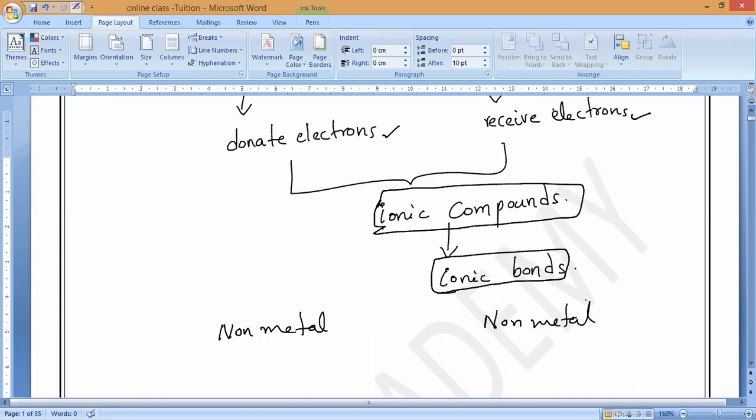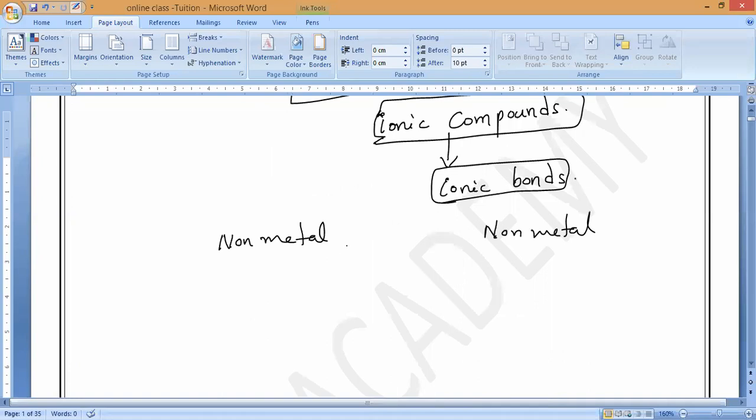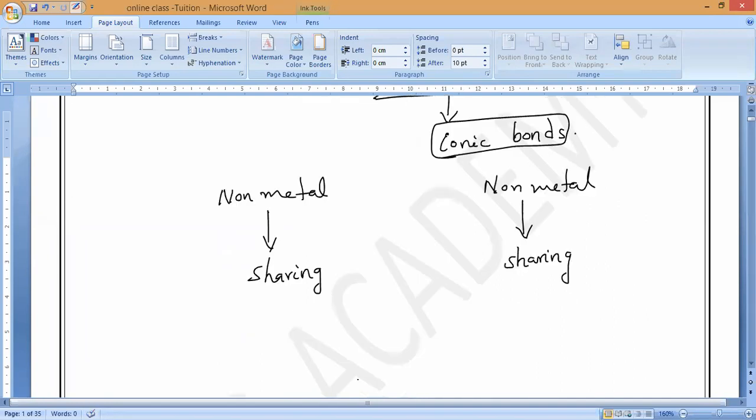Instead of metal plus non-metal, if non-metal plus non-metal react, both are receivers only. So what will happen? They share electrons. No donation, no receiving.